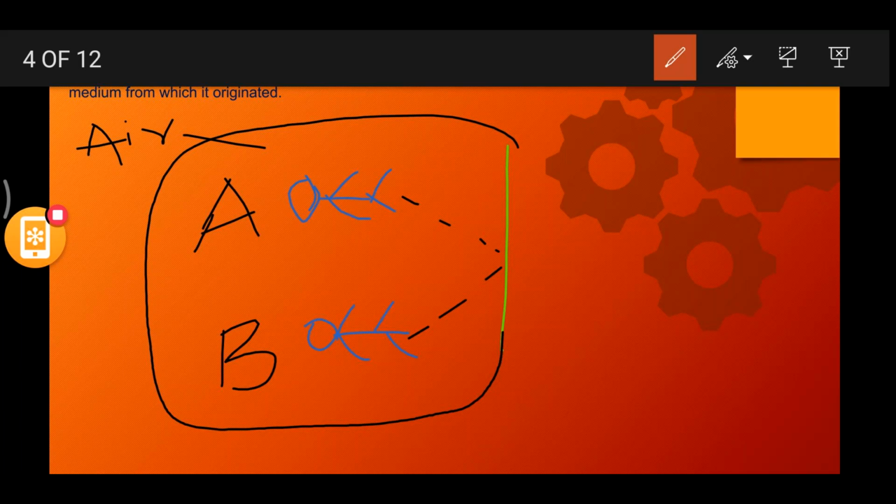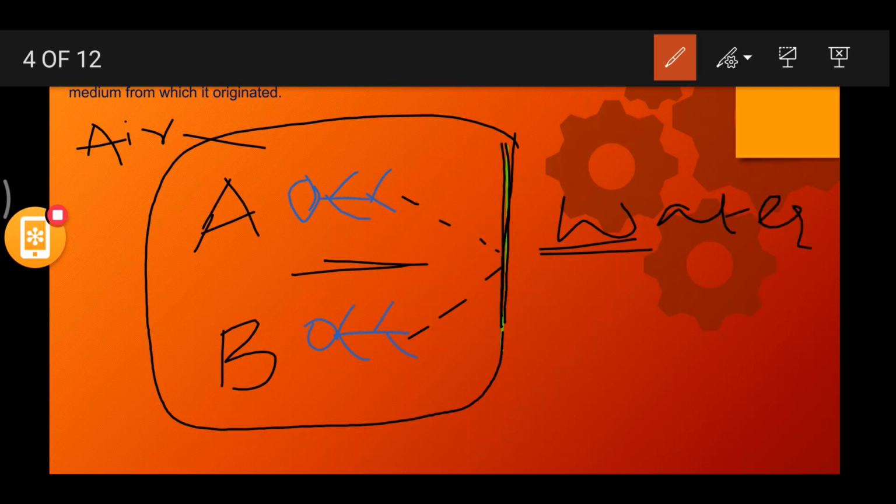Now this is called a plane, because it separates this room from that room. Let's say we have complete water here and air inside this. This acts like a separator. We have air and we have water, but A and B are both in the same room.